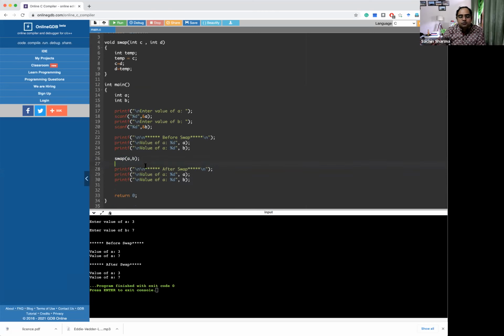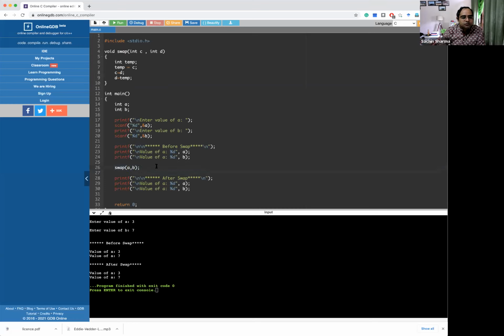So why is it giving this? We need to understand deeply what is actually happening, so that we can know the concept which I am going to discuss further. Up to this point, everything is the same as we have been discussing before. But when we call this swap function, what happens? These A and B values, which we have entered, 3 and 7, where A value is 3 and B value is 7, are passed to this function swap. And when this function is called, control goes to this location. After going to this location, these values are copied in C and D.